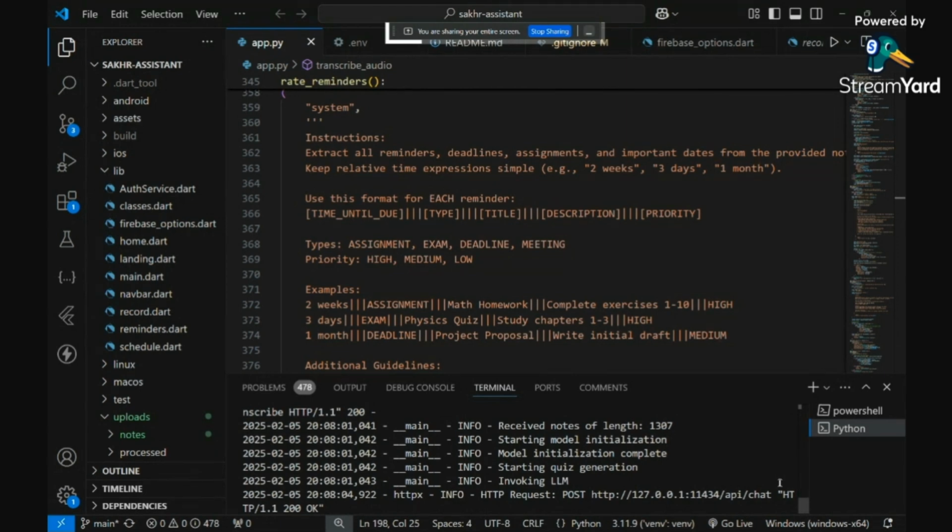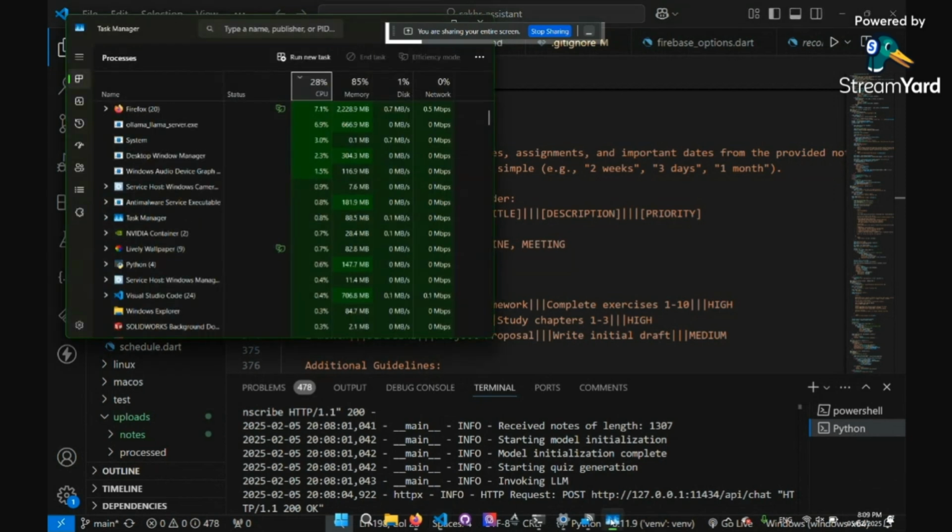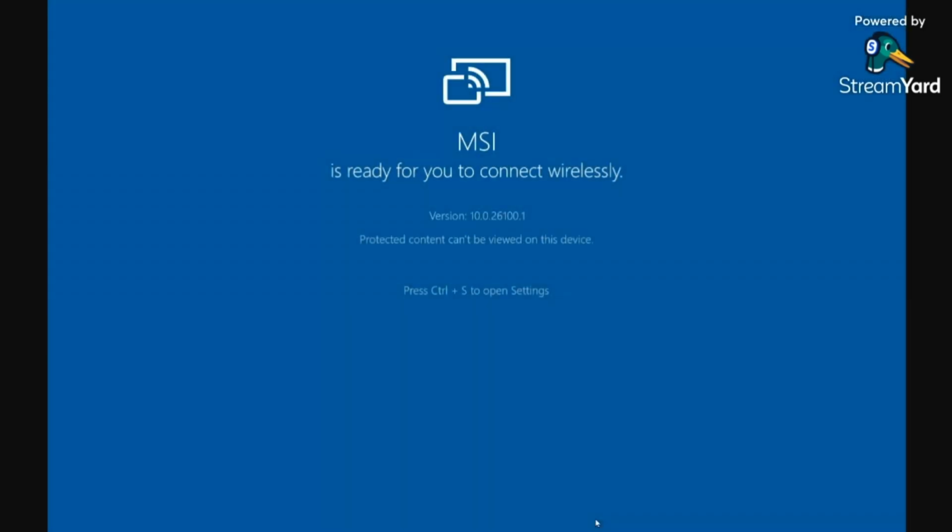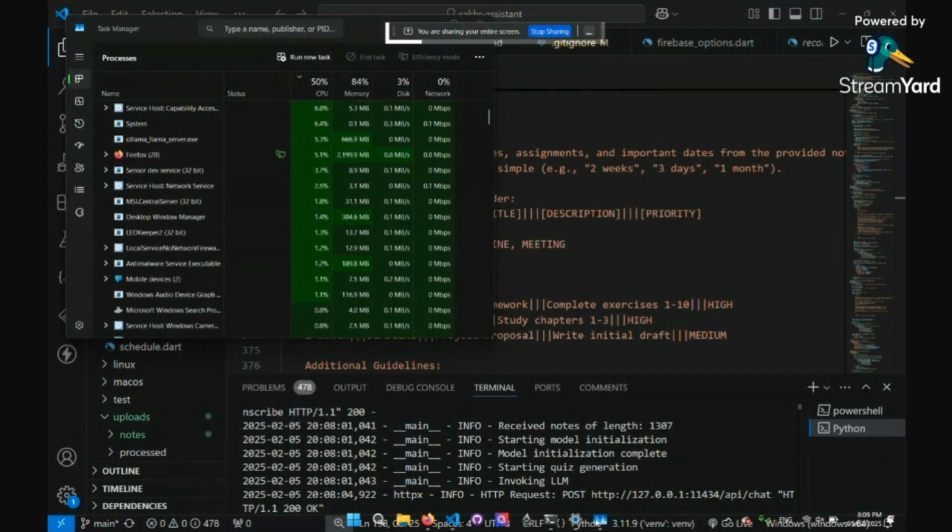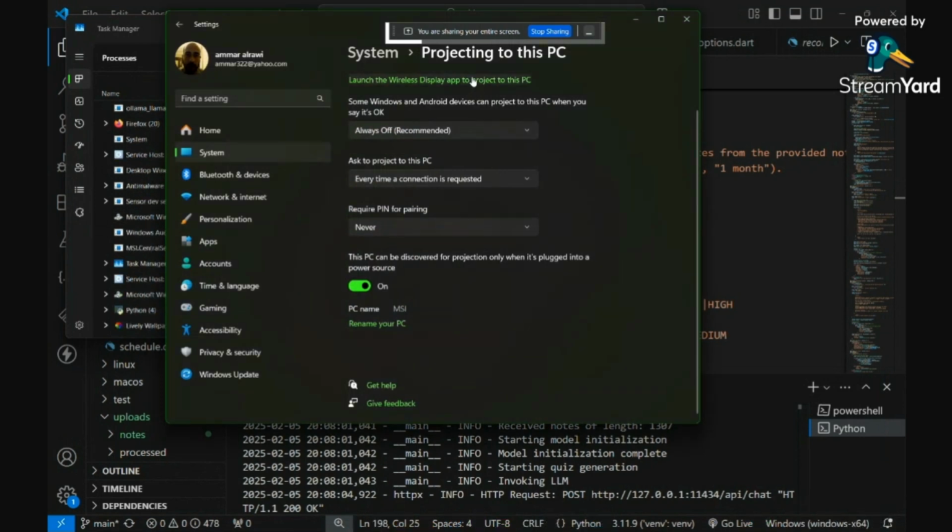It also has the ability to generate the reminders as well. Wait, where is it? There we go. Ah, wait, hold on. I have to open it again. Sorry, guys.